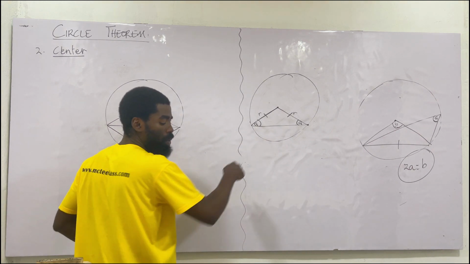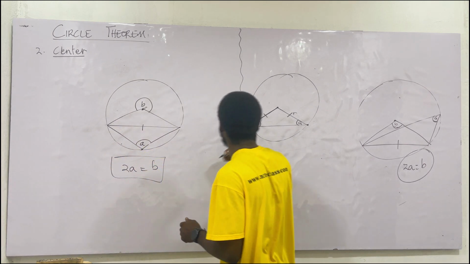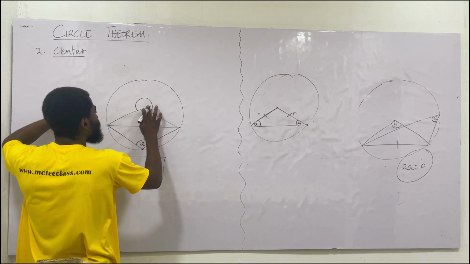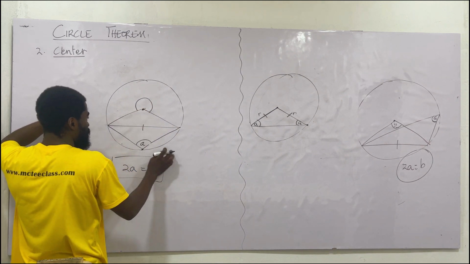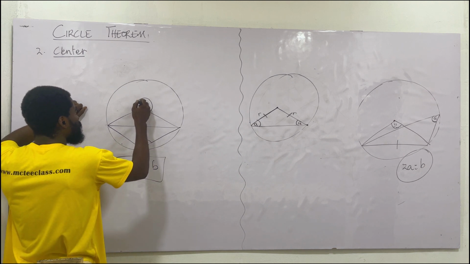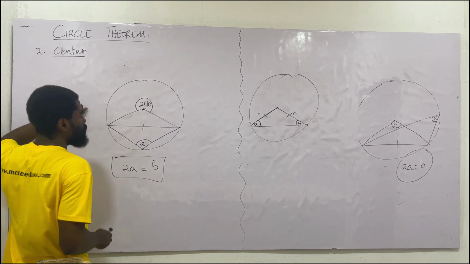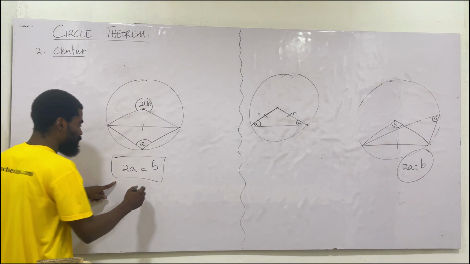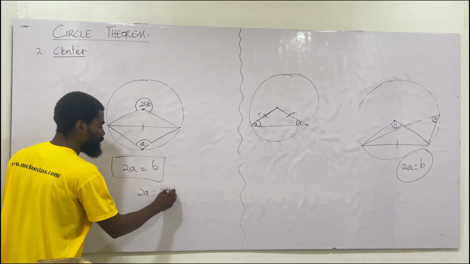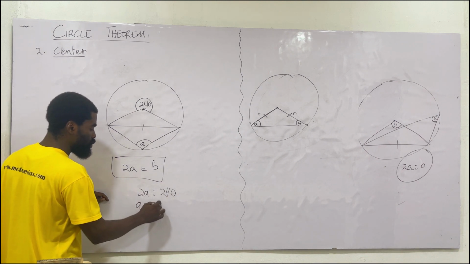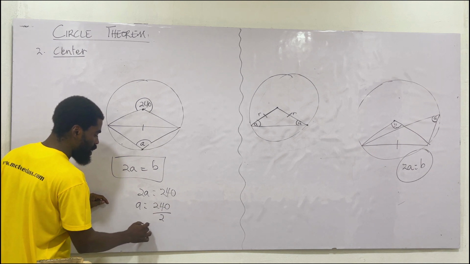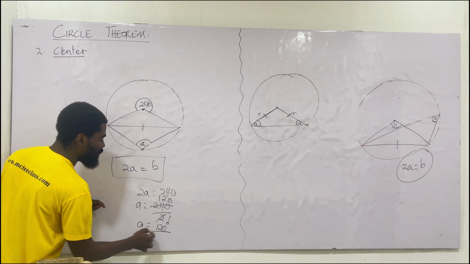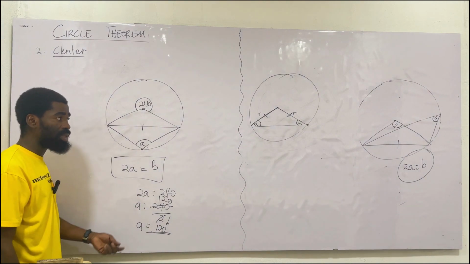Good. So what we have discussed, if I have something like this, if this time the angle here, say the angle here is 240, and I'm supposed to find angle A, we said 2 times A should be equal to B. That means we get 2A equals 240 degrees. Then A will be equal to 240 over 2. So A will be equal to this, will cancel that. It goes here, what? 120. So we'll get 120 degrees. So the angle here is 120 what? Degrees. This is how it is being done.